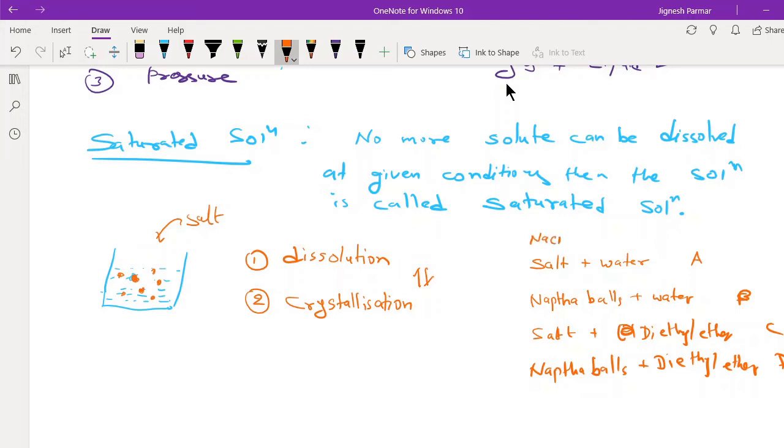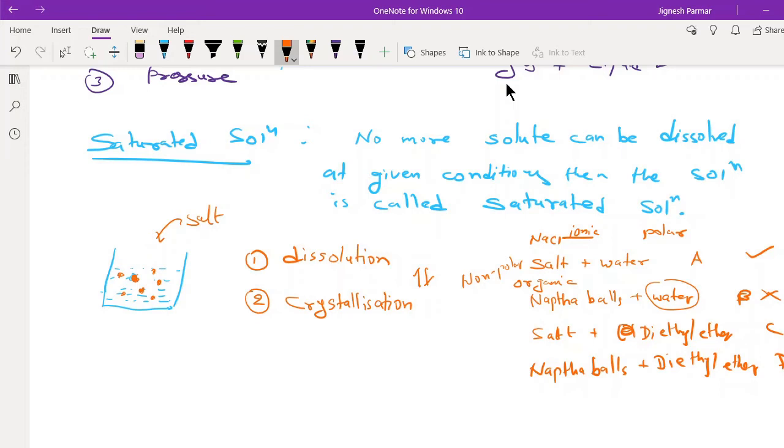Because NaCl is ionic in nature and water is polar. Naphtha balls are organic, and organic matter never dissolves in water because they are non-polar. So here the dissolution takes place, here dissolution does not take place. You can easily see naphtha balls are under the water, at the bottom of the beaker.